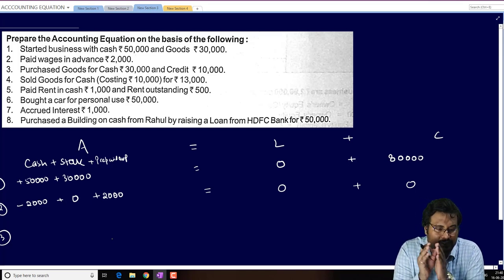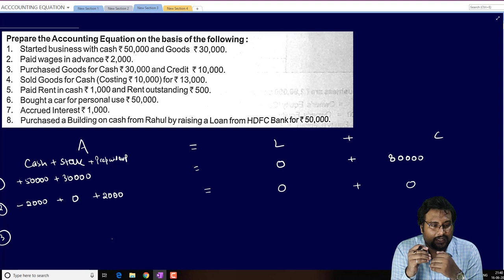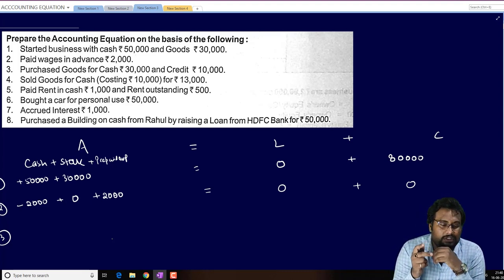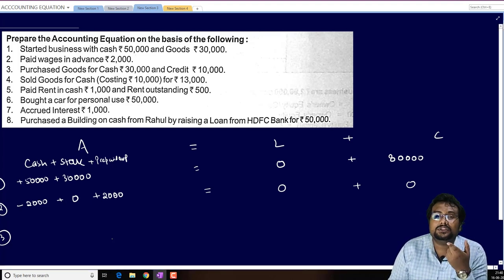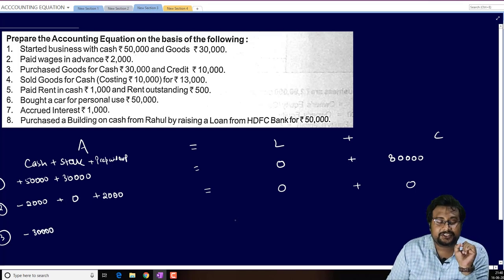Now see, very simple is this. Purchase goods for cash 30,000 and credit 10,000. How much goods is coming in the business? 30,000 for cash, 10,000 for credit. So total goods which is coming in the business is 40,000. And how much cash is going out? 30,000, because we purchased the goods for cash 30,000. So minus 30,000 from where, beta? From cash.